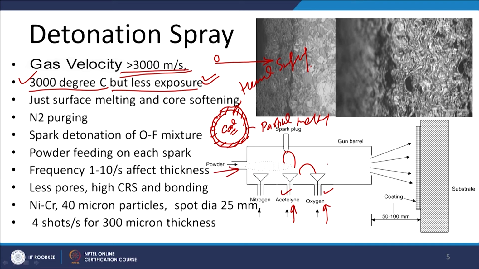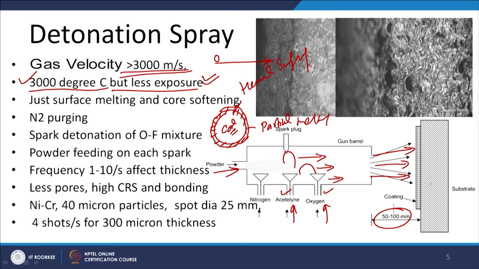As soon as detonation takes place, powder is fed in this barrel, and whenever this detonation happens, the high velocity gases move towards the exit along with the powder particles. During their travel through this barrel, these powder particles are heated to partial melting or thermal softening conditions, and once they come out, they are directed towards the surface of the substrate where they are to be coated, and this distance is like 50 to 100 mm.